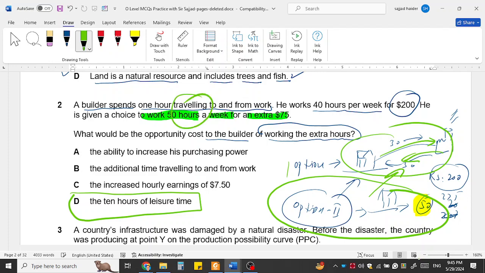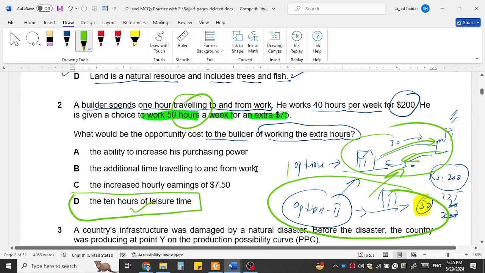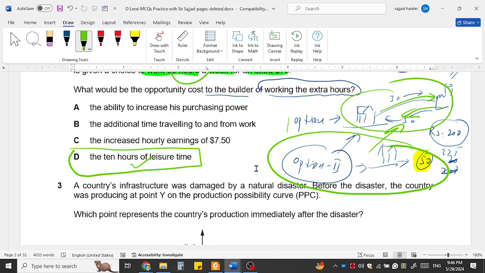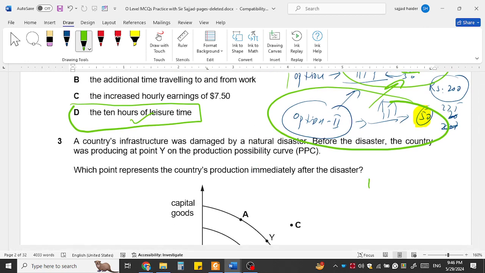So option 2 means he has to forgo 10 extra leisure hours, because earlier he worked 40 hours and now he will work 50 hours.